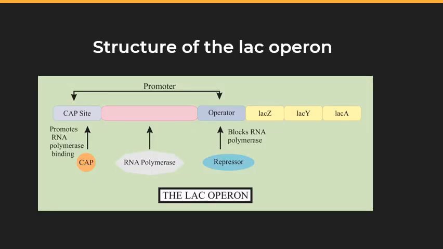So this slide covers the structure of the Lac Operon. The Lac Operon is a well-studied genetic regulatory system in bacteria, notably E. coli, that controls the expression of genes involved in the metabolism of lactose, a sugar found in milk. The Lac Operon is a classic example of how gene expression can be controlled in response to environmental conditions, specifically in the presence or absence of lactose.